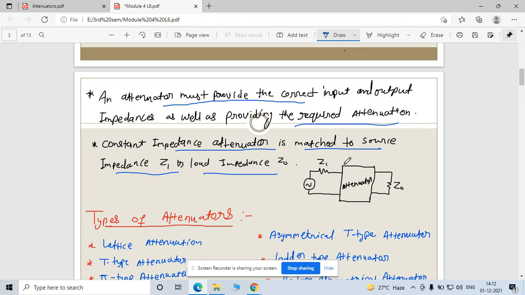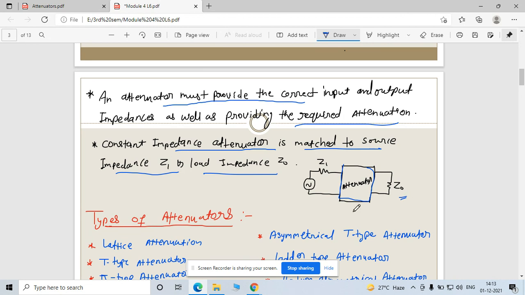So here how it happens: this is your attenuator box. Inside it there is a two-port network. Here at the source end, the source is connected, and at the other end the load is connected. So this is your port 1 and this is your port 2, right? So whatever the ZL, this is the input impedance corresponding to your source, and this is your output impedance, or you can say load impedance.